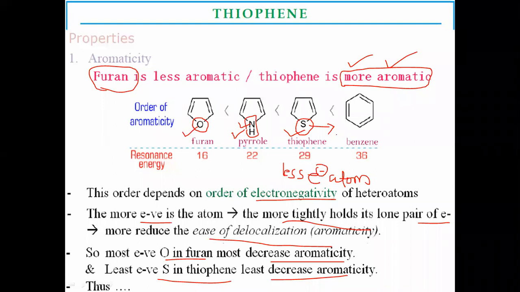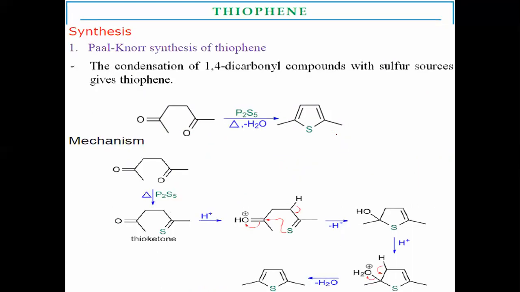This is the reason: electronegativity. On the basis of electronegativity, the holding capacity for the lone pair of electrons present on the heteroatom is more with the more electronegative atom than with the less electronegative atom. This is the main reason why the aromatic character of thiophene is greater as compared to furans.